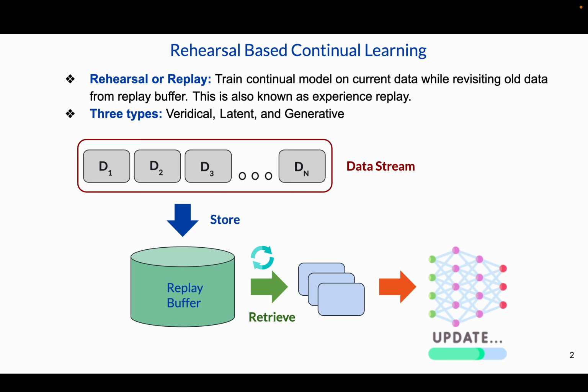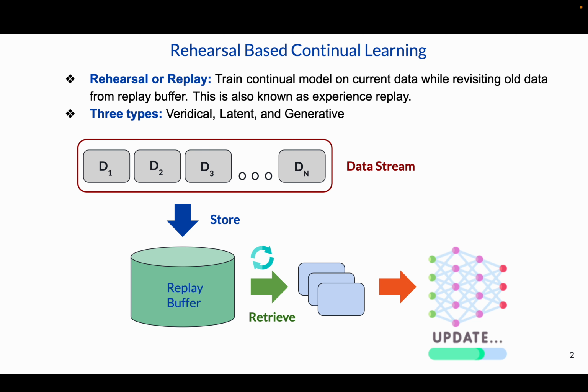Continual learning in deep neural networks involves incrementally accumulating knowledge in a deep neural network from a growing data stream. A major challenge in continual learning is that non-stationary data streams cause catastrophic forgetting of previously learned abilities. A popular solution is rehearsal or experience replay. Rehearsal-based methods store observed data in a replay buffer and then iteratively retrieve a subset of data from the replay buffer to update the deep neural network.